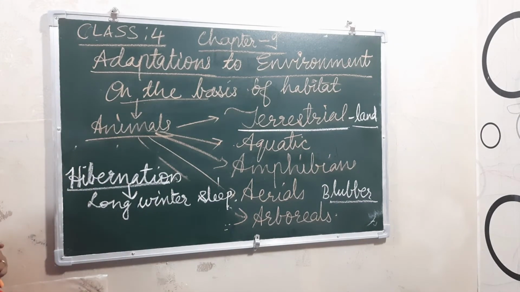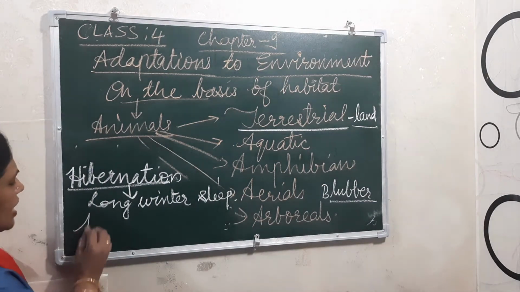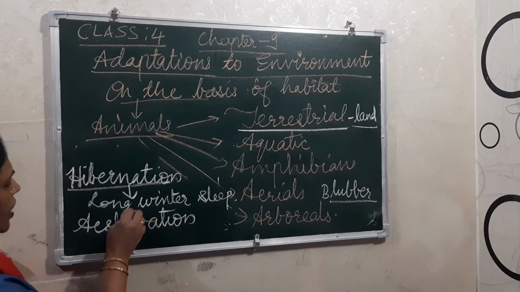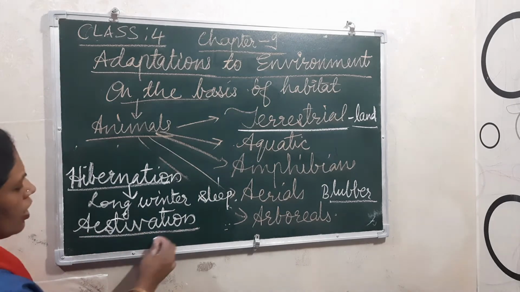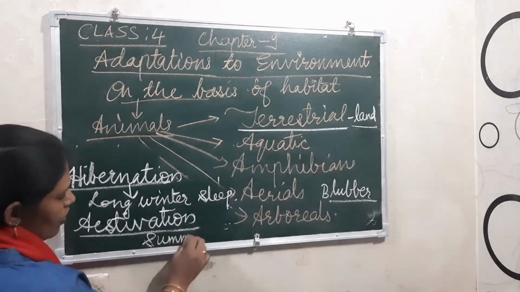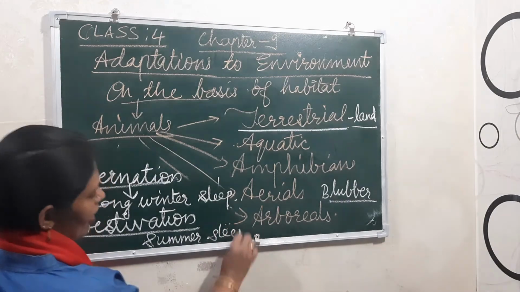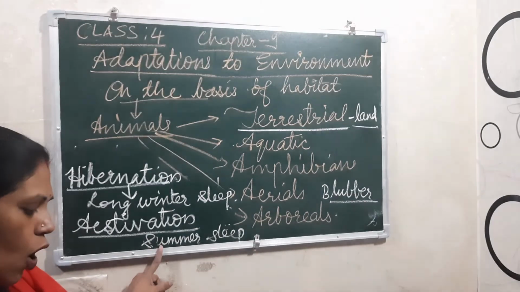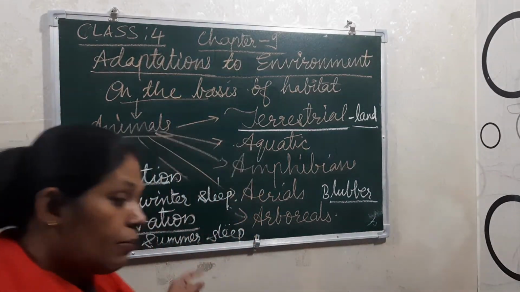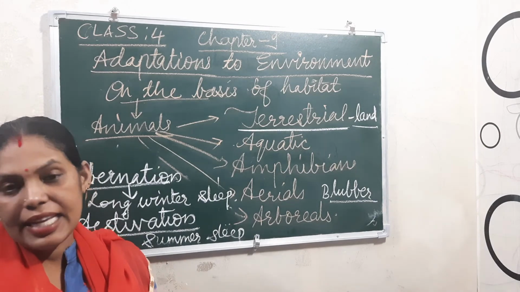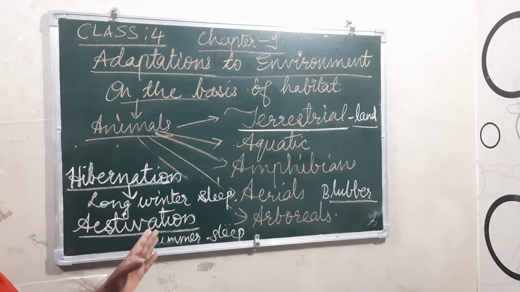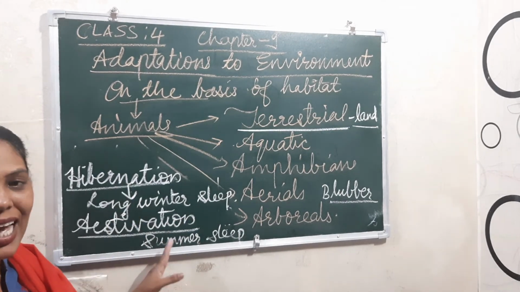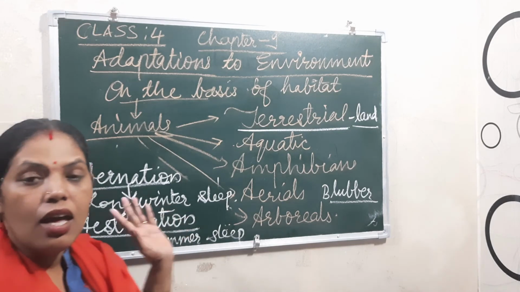And now another type of long sleep, that is estivation. What is estivation? Estivation is a long summer sleep. To escape from extreme heat, they undergo a long summer sleep. Mainly some kinds of snails and salamanders go for this long summer sleep. Understood? Hibernation and estivation are also adaptations only.